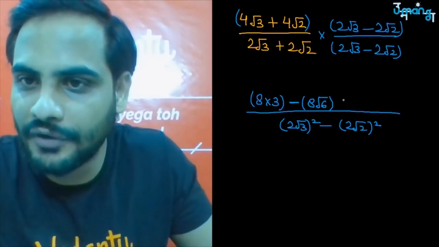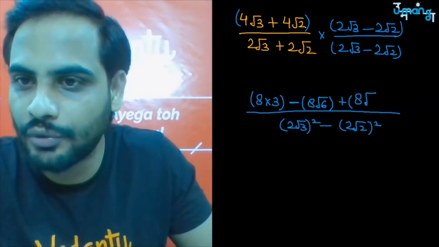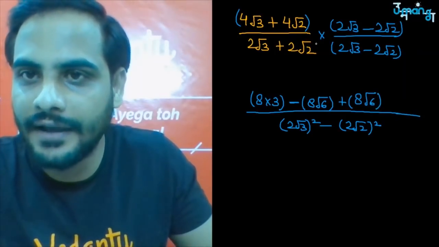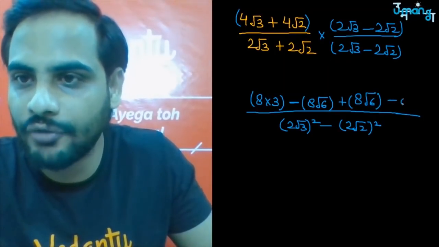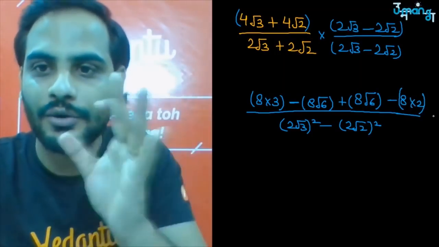So positive into positive is positive only. 4 into 2 is 8. Root 2 into root 3 is root 6. And then we have positive into negative is negative, 4 2s are 8, and root 2 into root 2 is 2. Got it? This is how you have multiplied them.